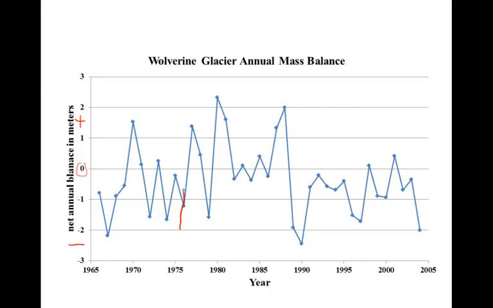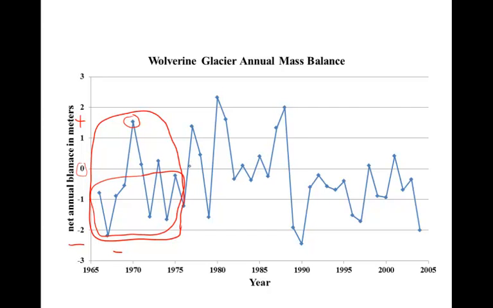Well, up until about 1976, the glacier had mostly negative mass balance. In other words, most of the years had a negative mass balance, with a few exceptions. The notable exception being 1970 that had a strong positive mass balance. But most of the remaining years prior to 1976, the glacier had mostly negative mass balance.